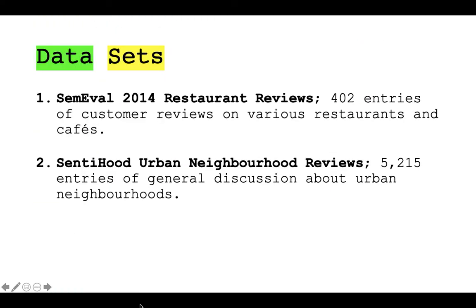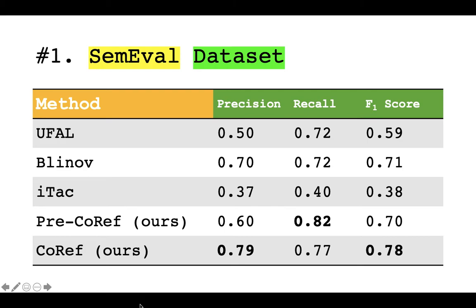We first evaluate our model on two labeled datasets. The first is a dataset of restaurant reviews, with which we compare our model against previous unsupervised methods. Second, a dataset of discussions on urban neighborhoods is used to categorize aspects and evaluate based on how accurate the categories are formed. With the SemEval dataset, we extract aspects and compare them against the true labeled aspects, calculating precision, recall, and F1 score.